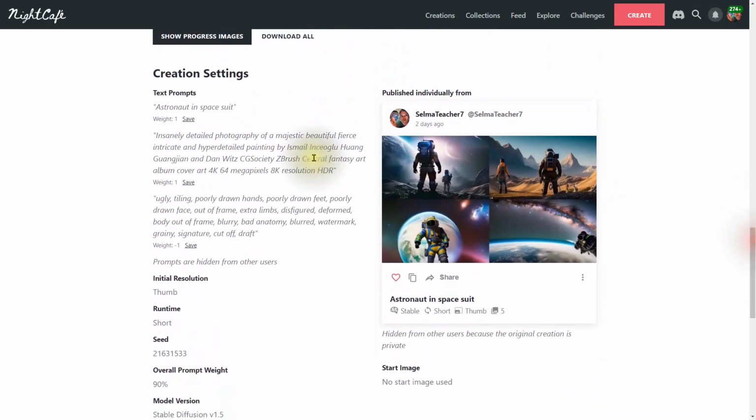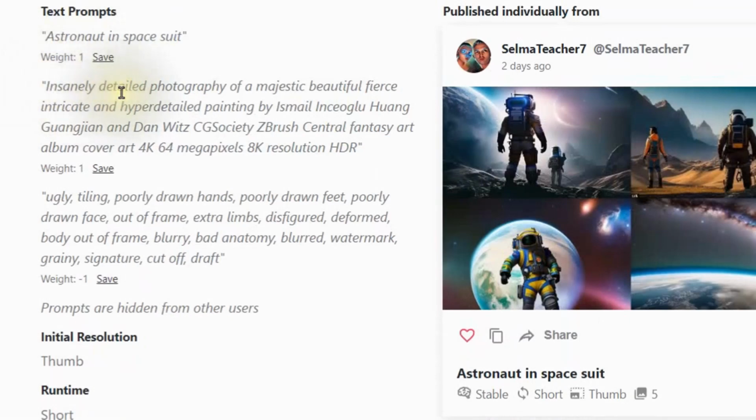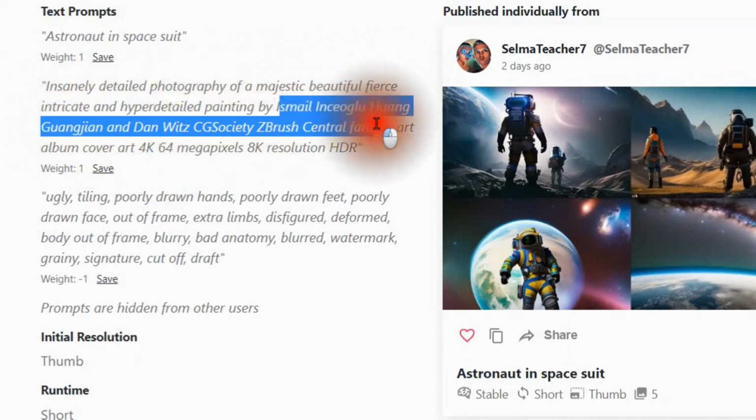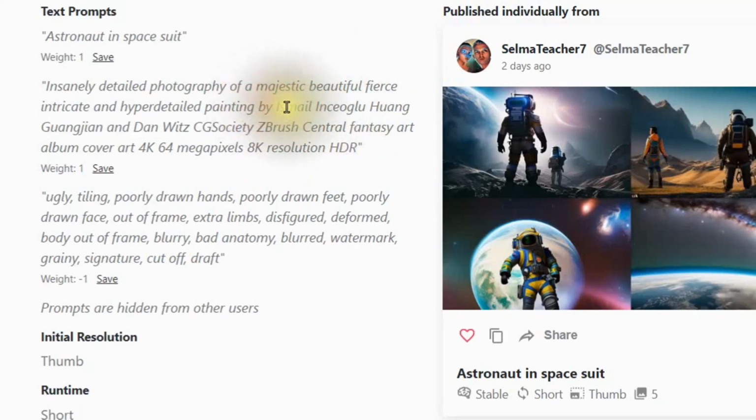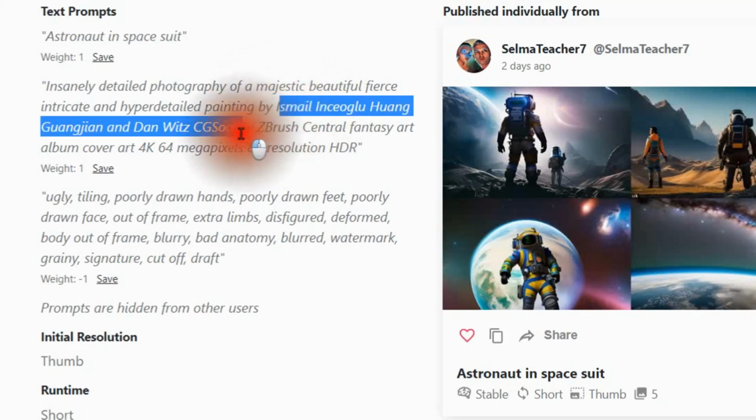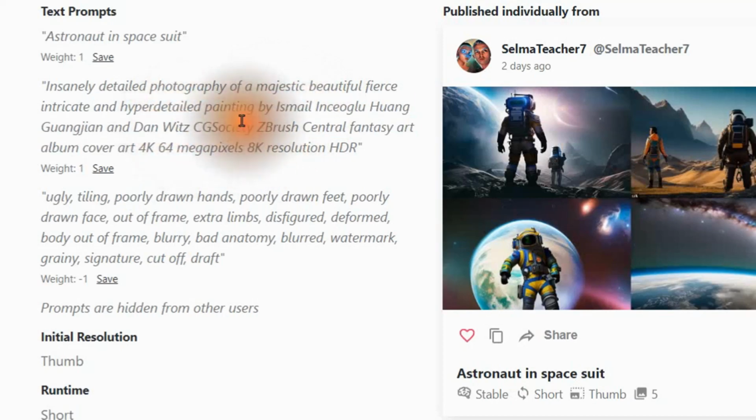And here it says insanely detailed photography of a majestic, beautiful, fierce, intricate, and hyper detailed painting. And then I got some names in there. Now these names, I found by just simply doing a Google search under space paintings, and these names came up. So I said I like the styles that these artists did, so that's why I added those names in there.